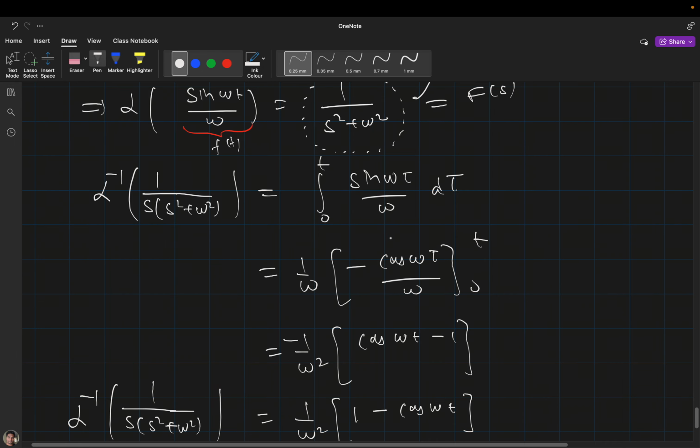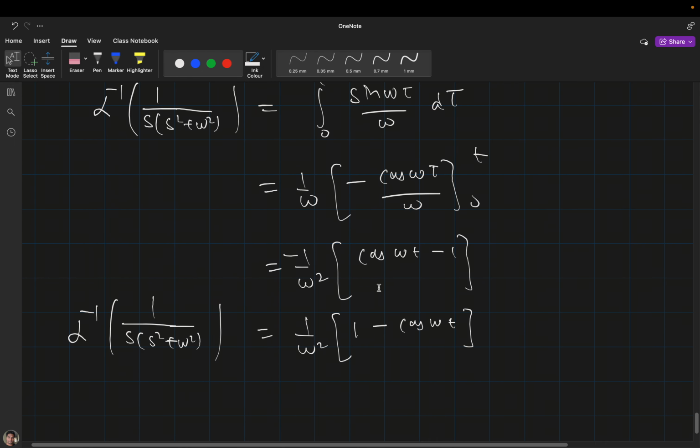You can clearly see that if I integrate it, that will be our inverse Laplace transformation of that given function.